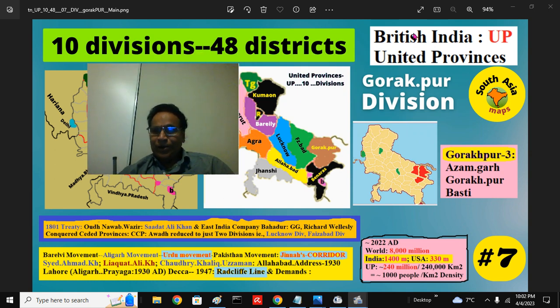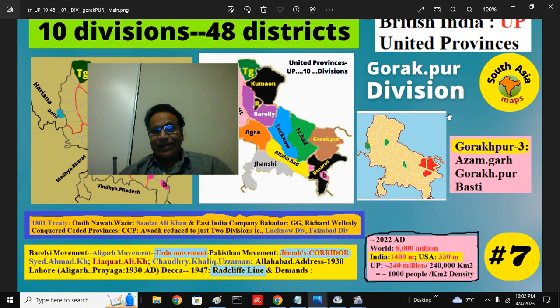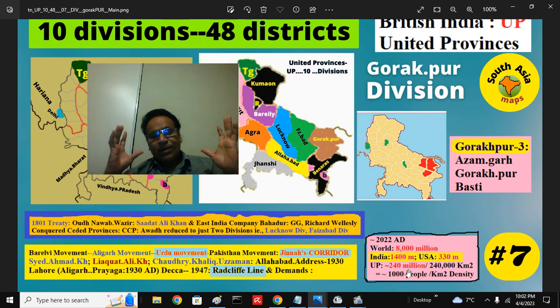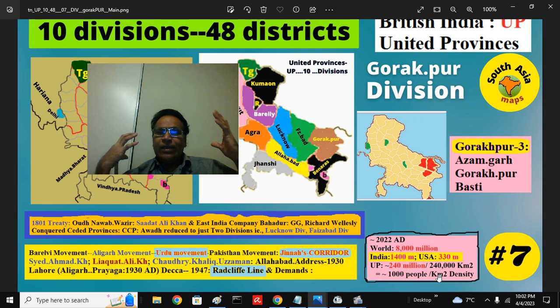More than that, demographically it's more prominent for current India, because as of 2022, the world has 8,000 million people: 1,500 in China, around 1,400 in India, 330 in the United States, and 275 in Indonesia. Just below that, a few millions less, United Provinces is at 240, not counting people in Uttaranchal. So the vast amount of people living in a very small area of 240,000 square kilometers, that means 1,000 people per square kilometer, has a heavy ecological load.